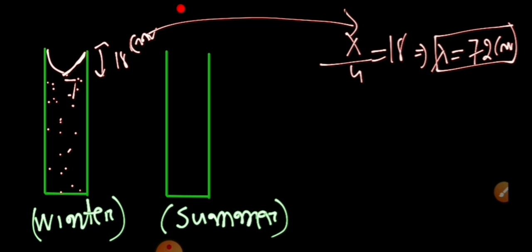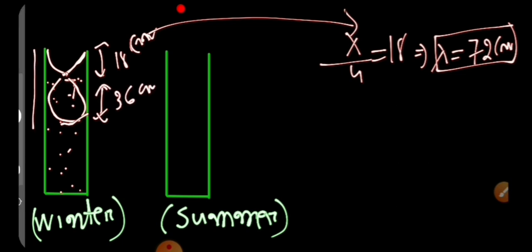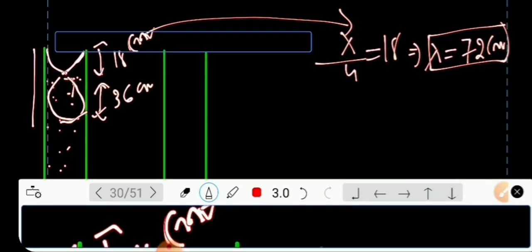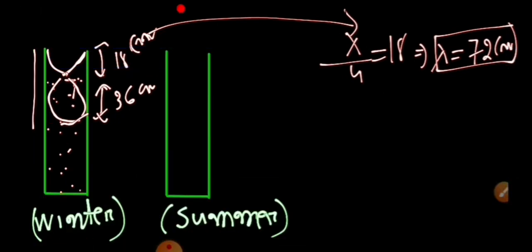But right now, if you see this, if we had gone further, then we could have got it like this also. But it is not happening. First resonance is here, and this will be equal to 36 centimeter, and this total, this plus this, is equal to 54 centimeter. So in the same winter, if we had done the same experiment, we would have got the second resonance at 54. First at 18, second at 54.